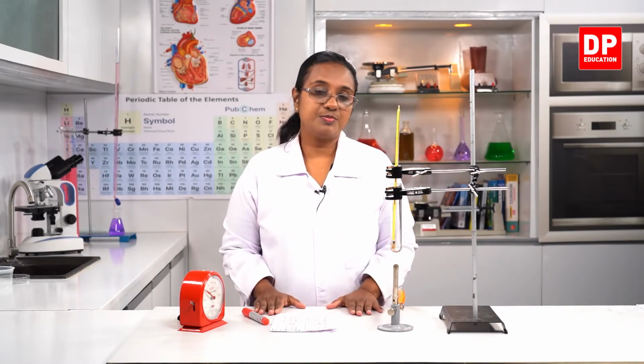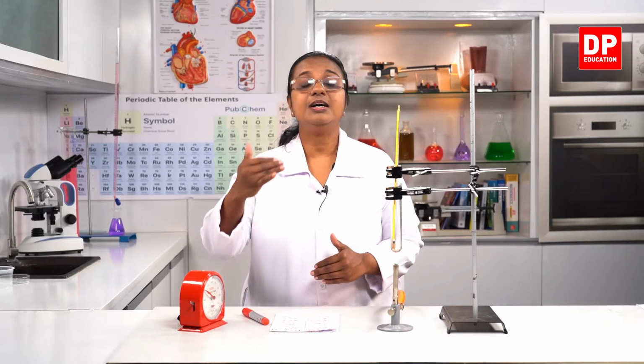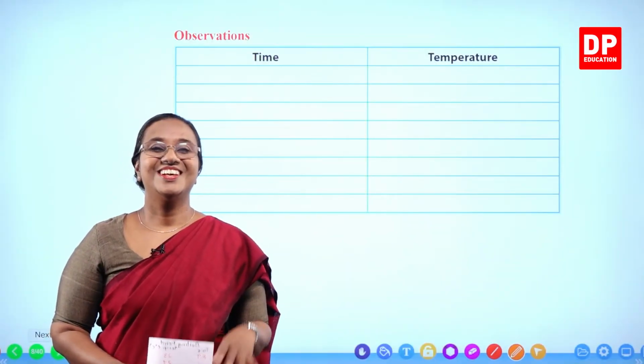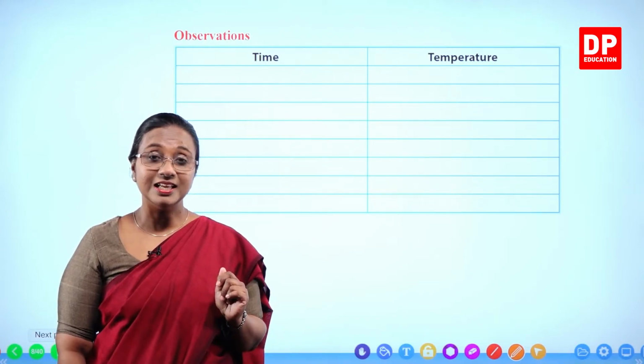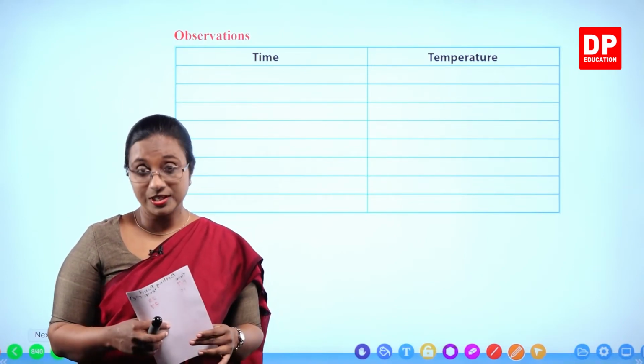From these observations students, you all can understand that when there is boiling, the liquid turns into its gaseous state at the boiling point, and the boiling point has a constant value for the given pressure. Okay students, did you all observe the temperature readings clearly? With time, I noted down the temperature.